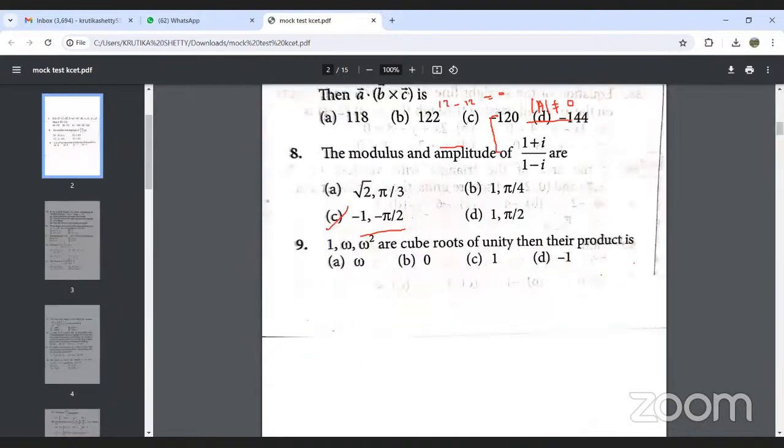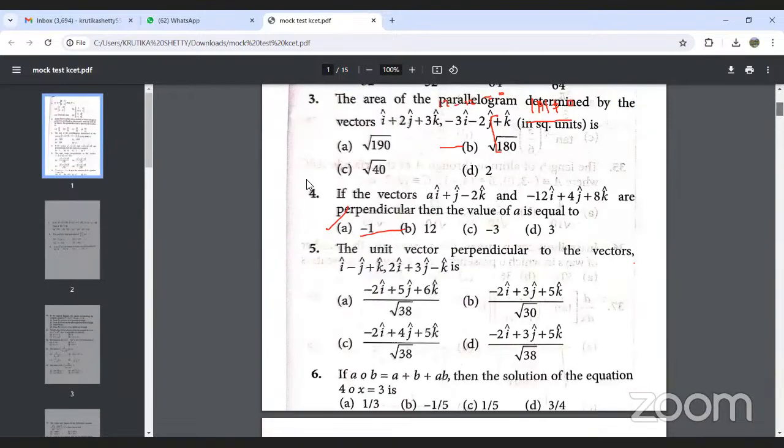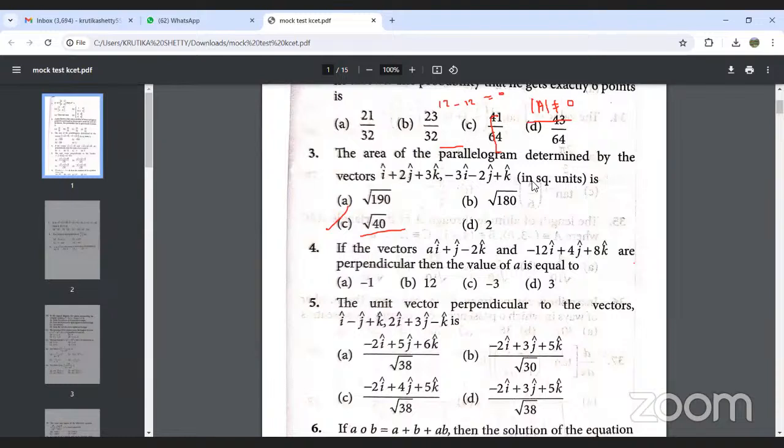Next, we will discuss question number 3. The area of the parallelogram determined by vectors. Two vectors are given, and we need to calculate the area of the parallelogram. The area of a parallelogram, you all know the formula. Area of parallelogram is equal to what? It is nothing but the modulus of A cross B.